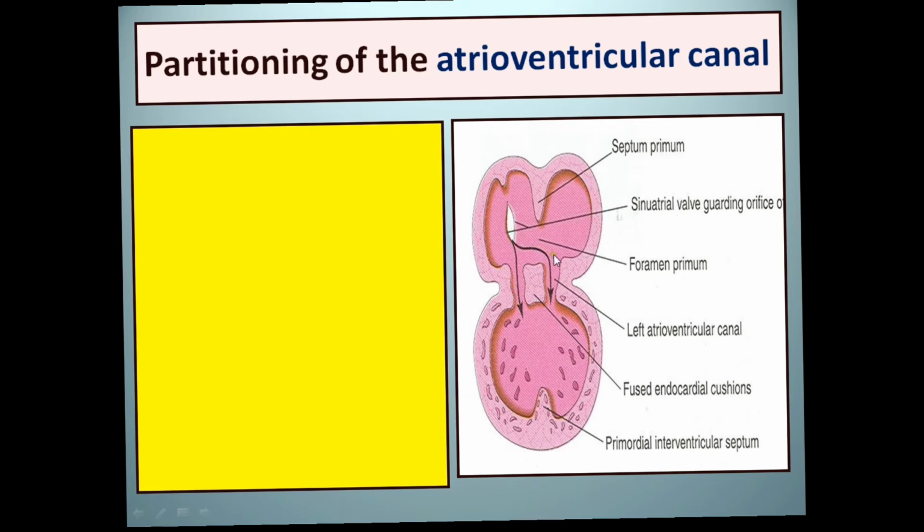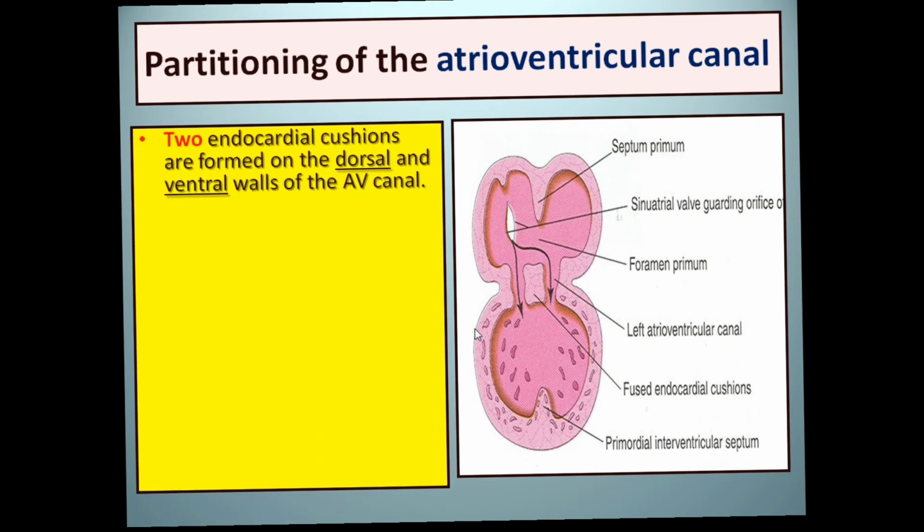Still there is a common atrium and a common ventricle, but the flow between these two is right and left because of the fusion of the endocardial cushions, and these provide an inductive signal for the partitioning of the atria as well as the ventricle.